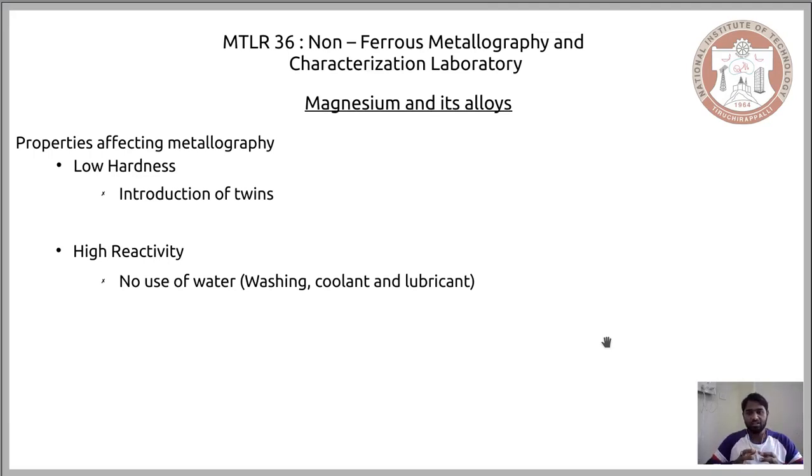Now, these two aspects or properties should be in our mind when we are working on magnesium and its alloys. One is low hardness, and once you impose some force on it, you would introduce twins that will distort the crystallographic orientation of your grain, and that will become visible in the microstructure. The second is usage of water. In no form should it be allowed, because the polished surface will get easily corroded, and all your efforts in polishing it will go waste. These are the factors we need to mind when we are working on magnesium in the metallographic lab.